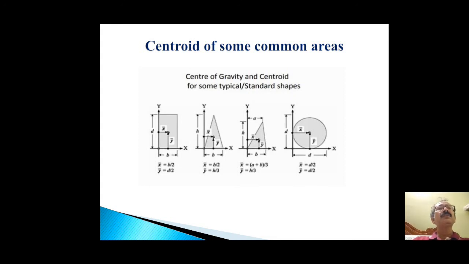Similarly, in the case of an isosceles triangle, where h is the height and b is the base, x bar and y bar are b by 2 and h by 3. For any triangle, where b is the base, h is the height and a is the distance from the apex to the y-axis, x bar is (a plus b) by 3 and y bar is h by 3. In the case of a circular area, where d is the diameter, x bar and y bar are the same: d by 2 and d by 2.